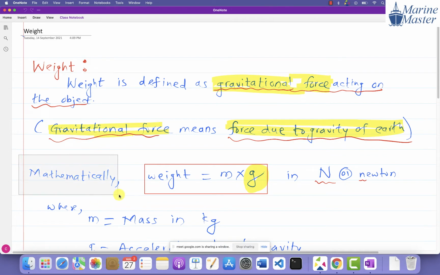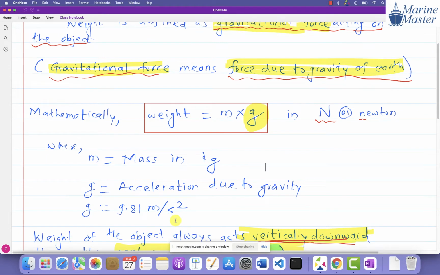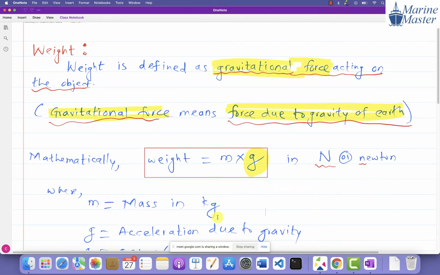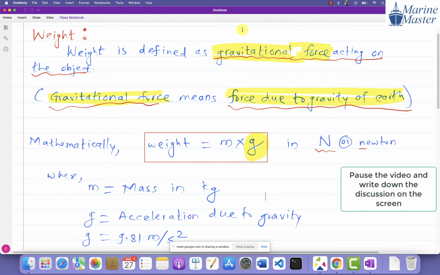And mathematically, weight is equal to M into G, that is, mass into G. And what is G? G stands for acceleration due to gravity, and its value is 9.81 meter per second square. So that is weight. Please write down up to this point, and then we will see further discussion about the weight.